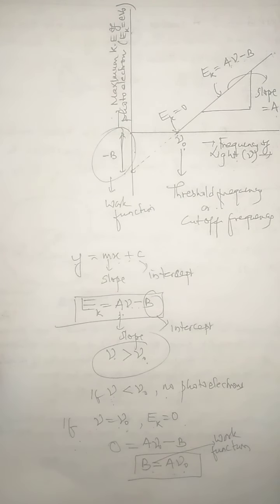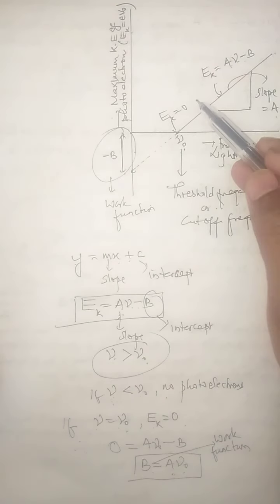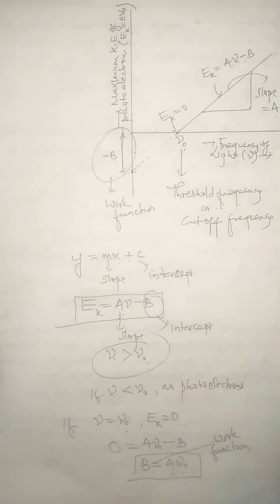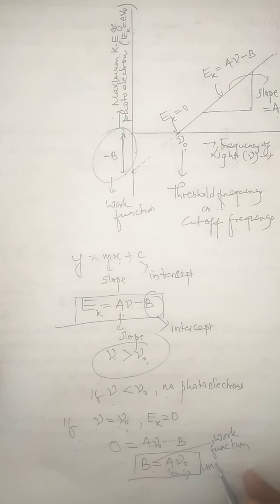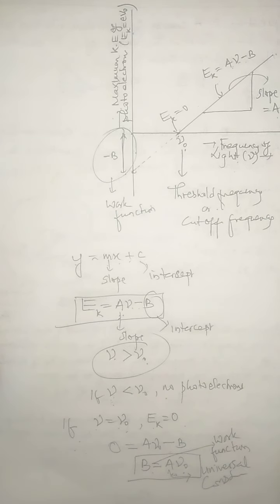But the main problem that arises in this experimental observation is the value of A. Now A is the slope of the line. But what happened? These two scientists performed the experiment not by taking only a single metal. They performed the experiment by taking other metals also, of different materials. By doing a number of experiments with different metals, it was found that this A remained constant, and this A is basically called a universal constant. Under this case, they could not make a clear conclusion about what this universal constant must be.